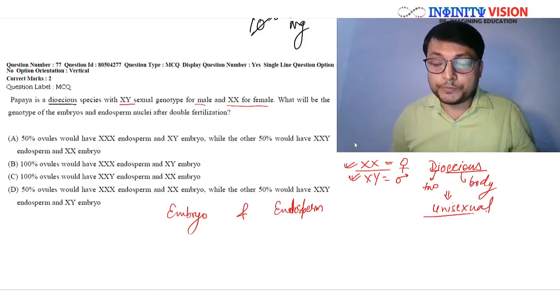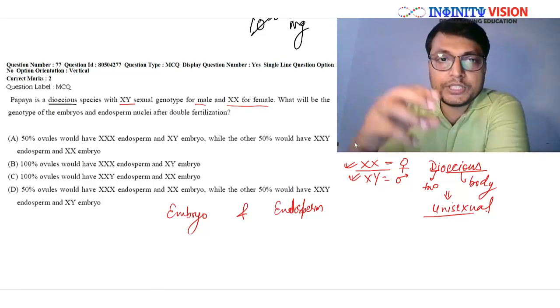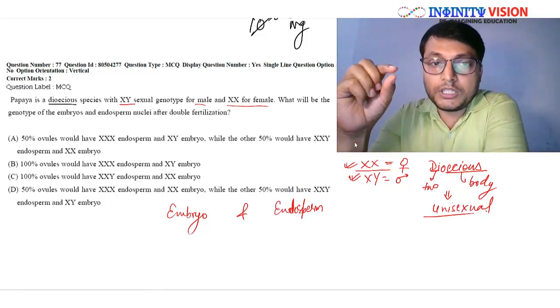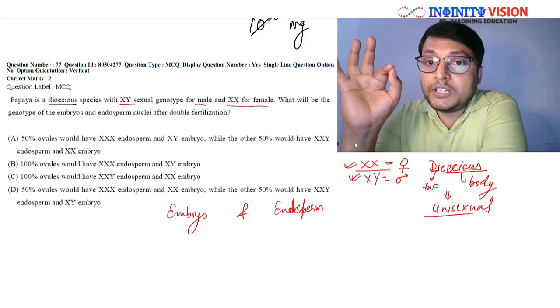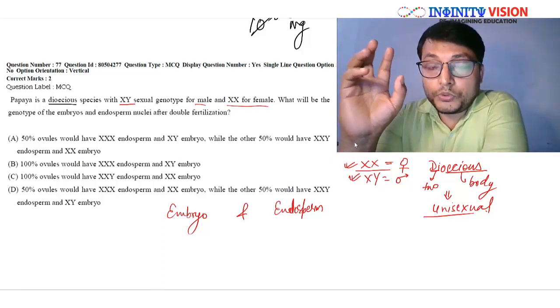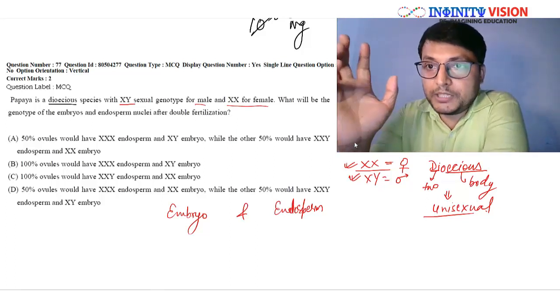When you go on our channel in class 12 biology lectures, you will find a particular lecture on double fertilization. It is a topic of chapter number 2 of class 12, that is reproduction in flowering plants. So I would recommend all of you to go and see that video for detailed information.